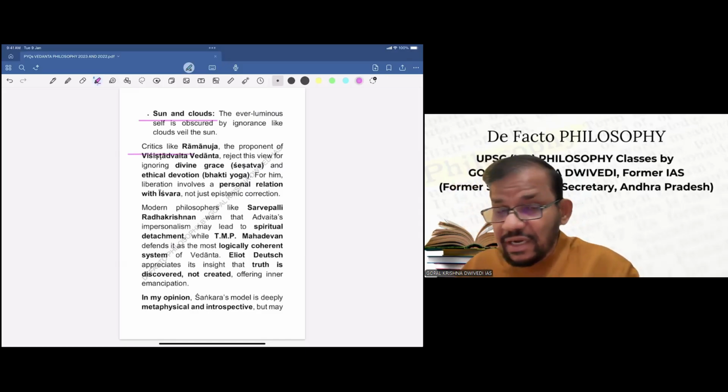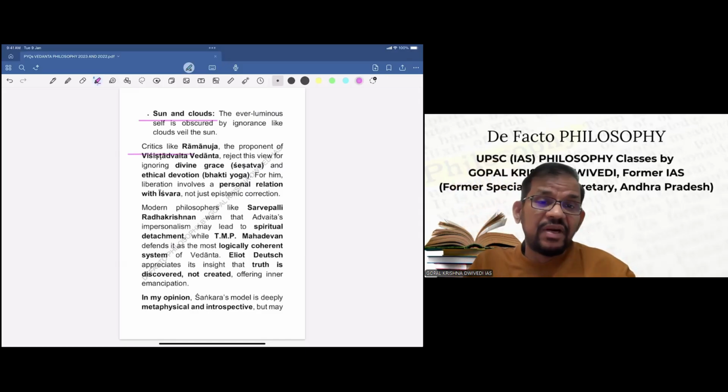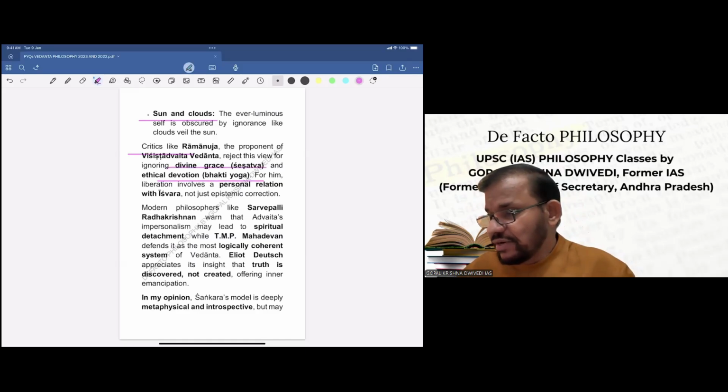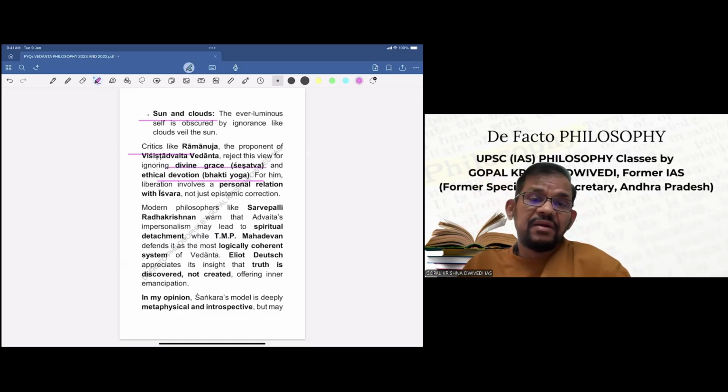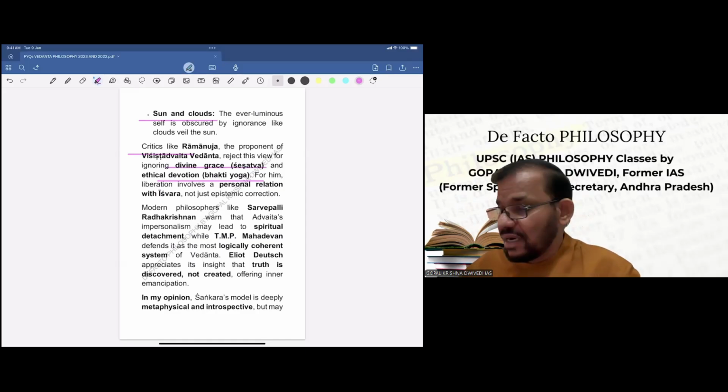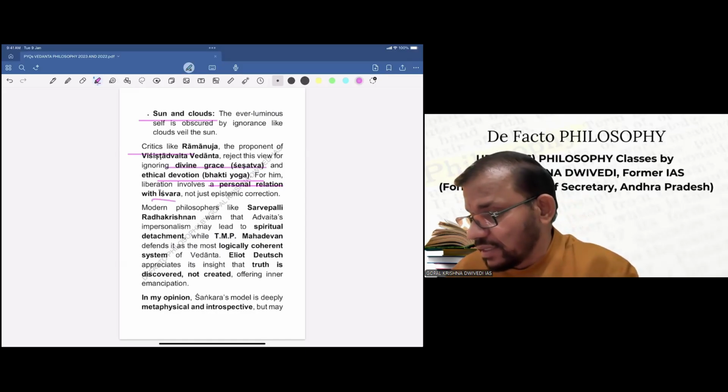But then, critical view: we have to now critically evaluate this argument. Ramanuja, the proponent of Vishishtadvaita, rejects this view for ignoring divine grace and ethical devotion. So straightaway he rejects this. For him, liberation involves a personal relation with Ishwara, not just epistemic correction.